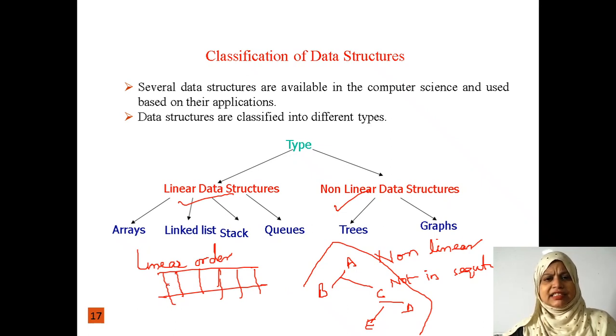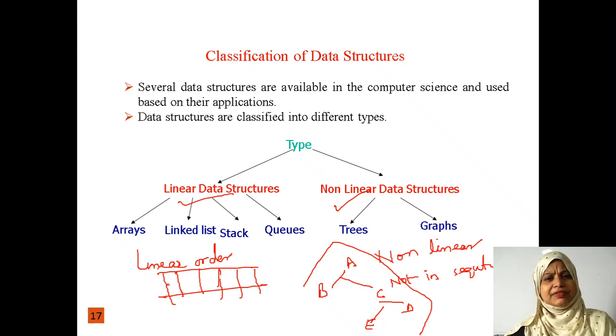Generally, linear data structures are classified into four types. First one is arrays, second one is linked list, third one is stack, fourth one is queue. All those come under the linear data structure. Whereas non-linear data structures are classified into two types: first one is trees, second one is graphs.